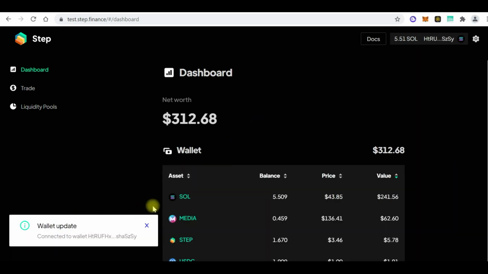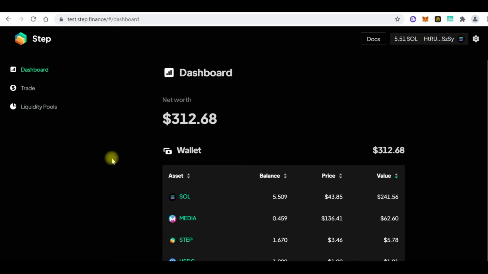So yeah, my wallet is connected. What a yield aggregator does is it looks at your address and shows you all the assets in your address and everything you're doing, all the farming, all the staking, all the liquidity provision. It shows you everything.